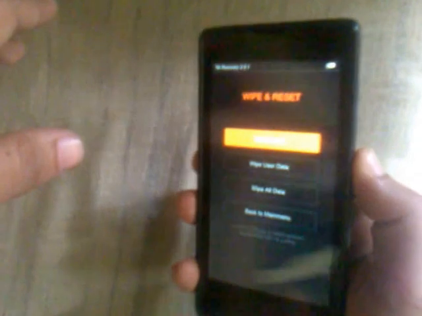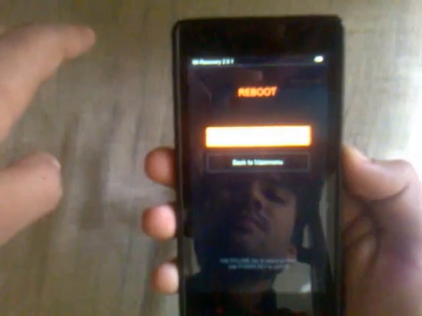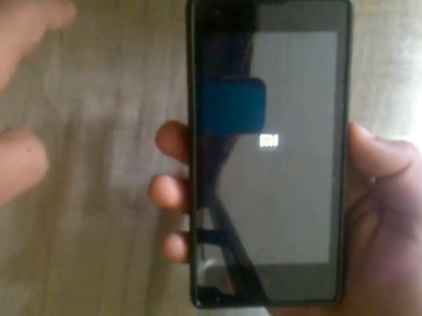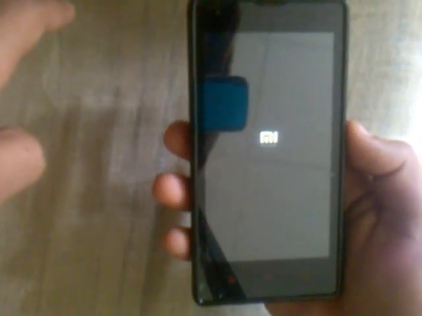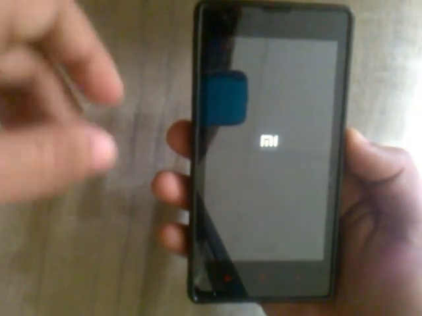So now I'll press OK, and it's asking for yes or no. Press down, and yes. So it is taking some time. Yeah, it is very fast. Okay, then press back, and now power off or reboot your phone. Reboot to the system. So now it will reboot your phone. It takes a little bit long.